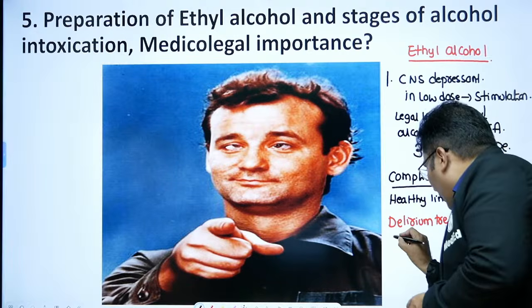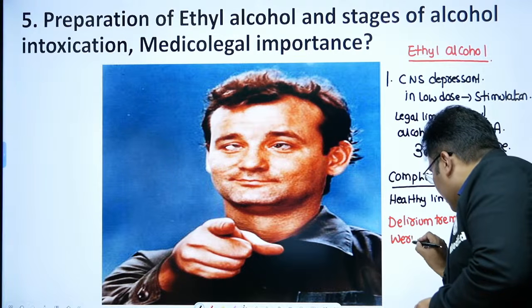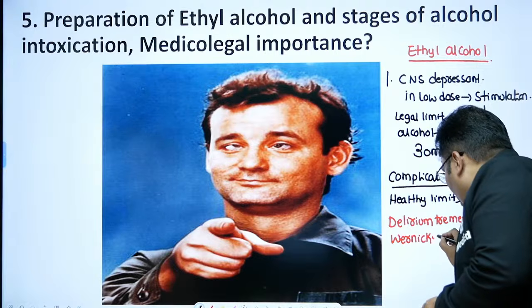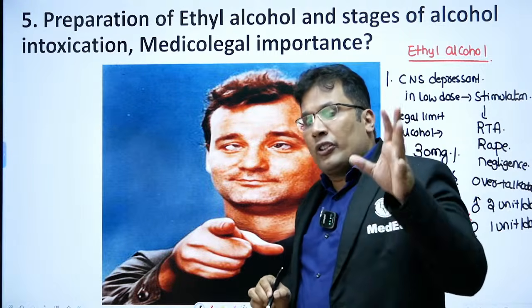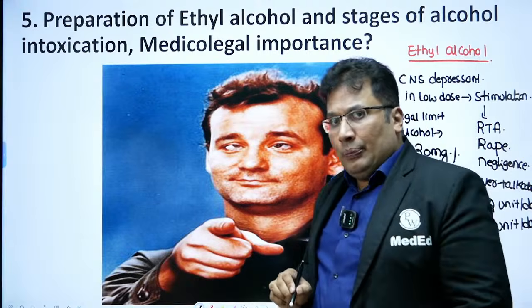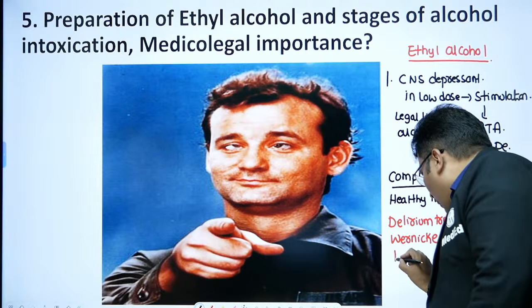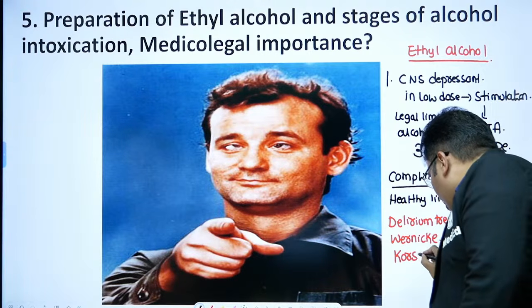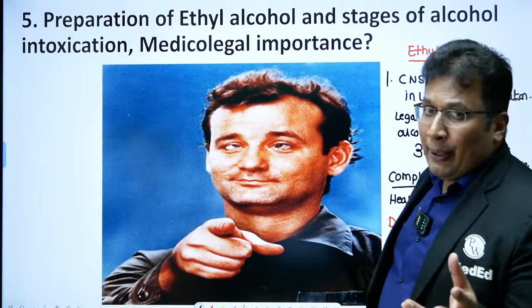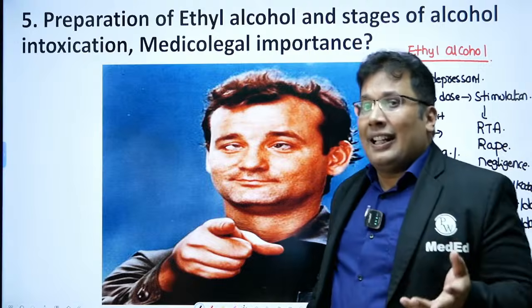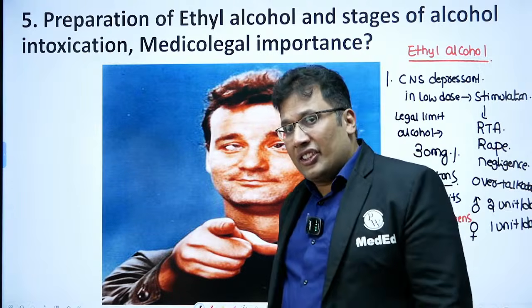Then there can be Wernicke encephalopathy. Wernicke syndrome is characterized by global confusion, ophthalmoplegia, and ataxia. Sometimes there can be Korsakoff psychosis, characterized by dementia. All of this is because of thiamine deficiency.